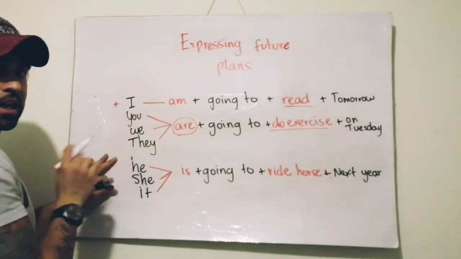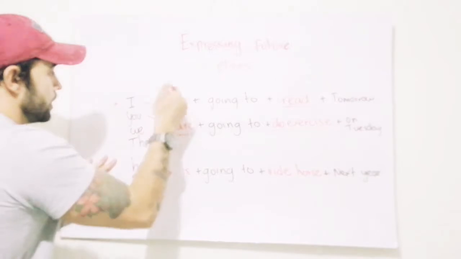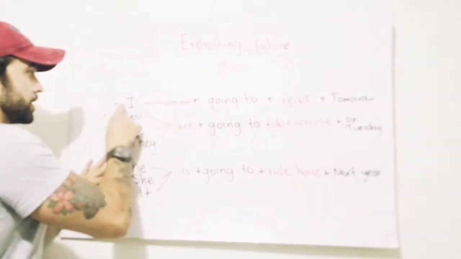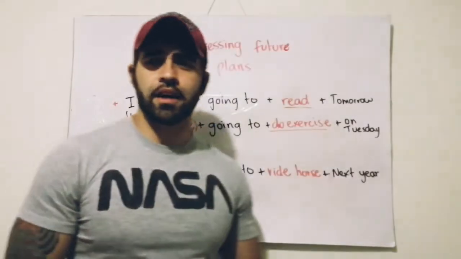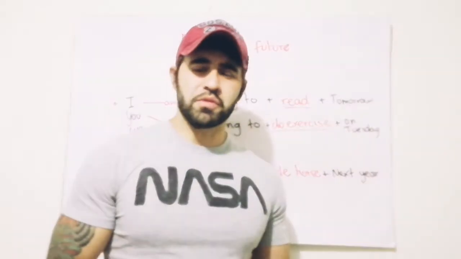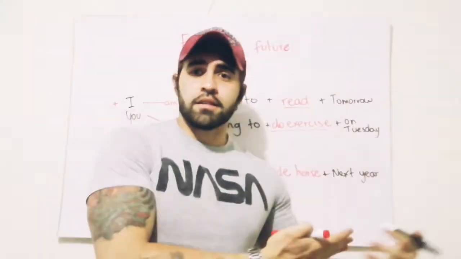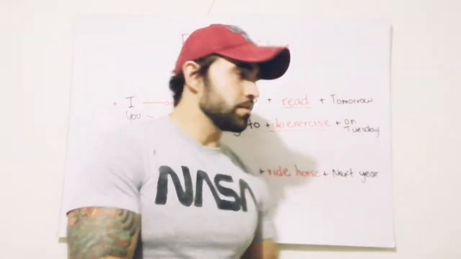If I want to make it negative, I use I am not. So I say, I am not going to read tomorrow. That's not my plan. That's not something that I am going to do in my future. So I say, no, I'm not going to read tomorrow.